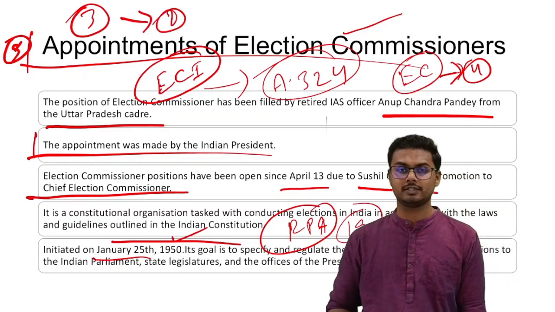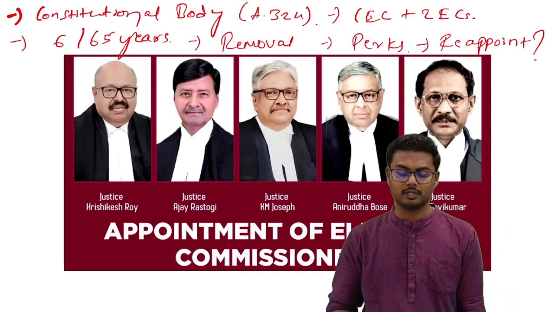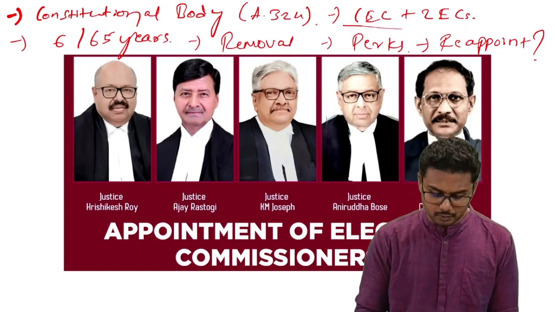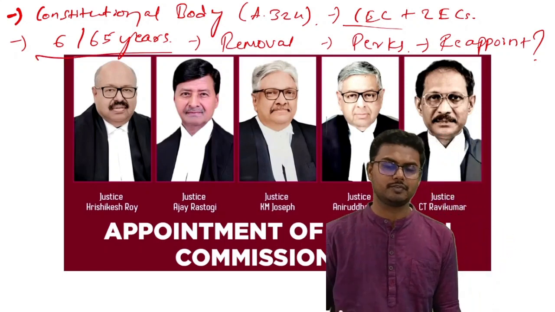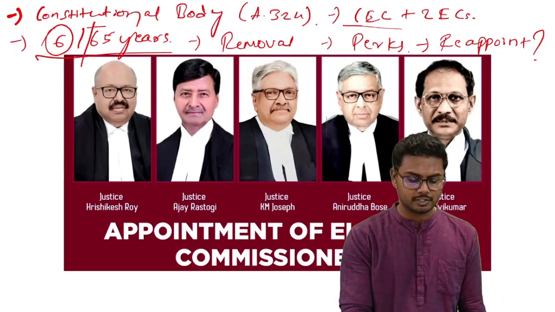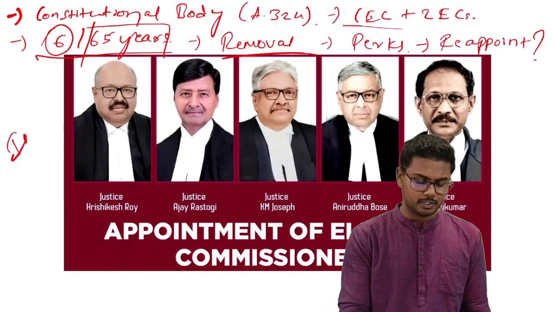As a result, we call it a multi-membered body, and initially it was not a multi-membered body. It only consisted of Chief Election Commissioner. So the age limit is 6 years or 65 years. They can serve for a period of 6 years or they can serve till they are 65 years, whichever is earlier. And the removal is called impeachment.